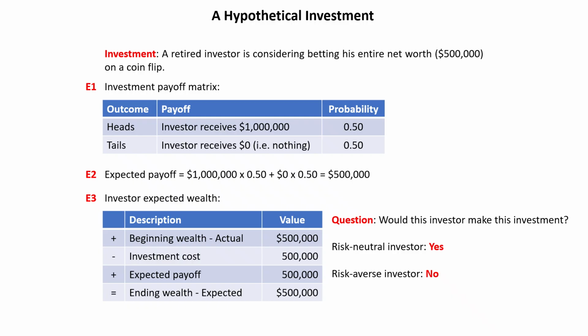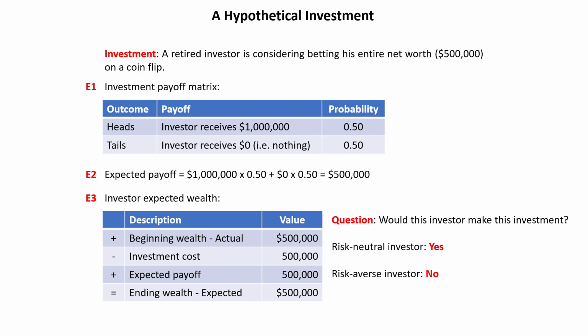So how would we induce this investor to make the investment? There's two ways. Number one, we could keep the payoffs the same, and we could say, well, rather than investing 500,000 on this coin flip, only invest 300,000. So the payoffs are the same, but the cost of the investment is only 300,000.